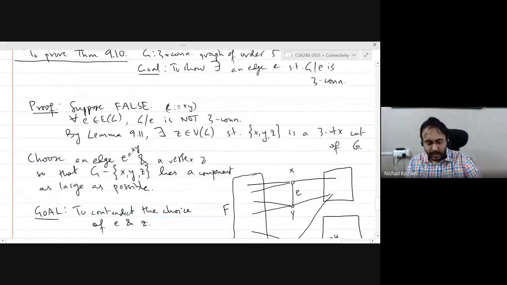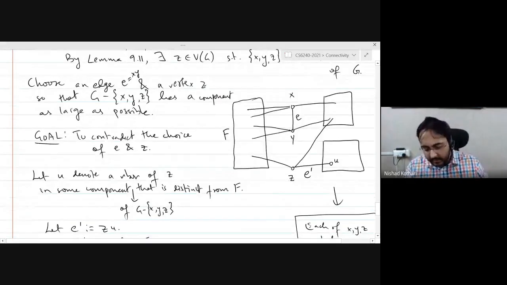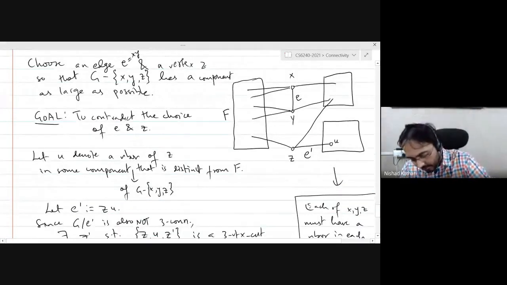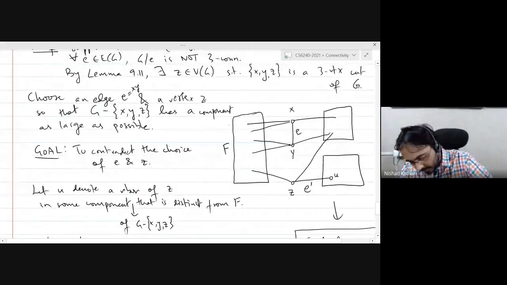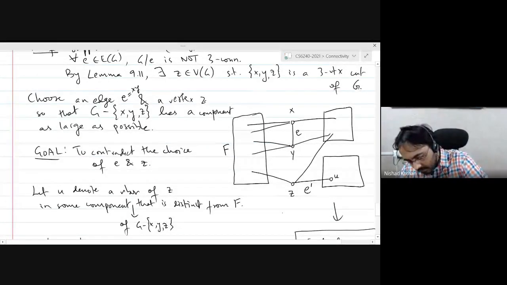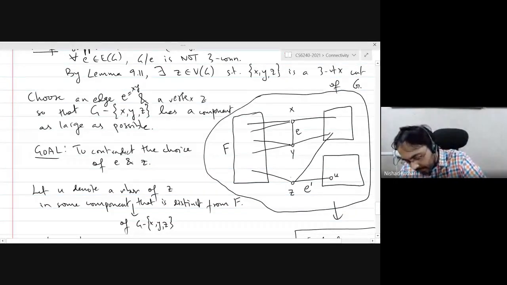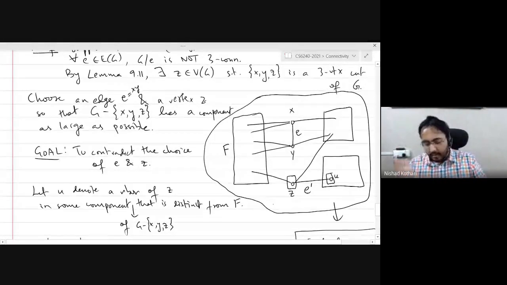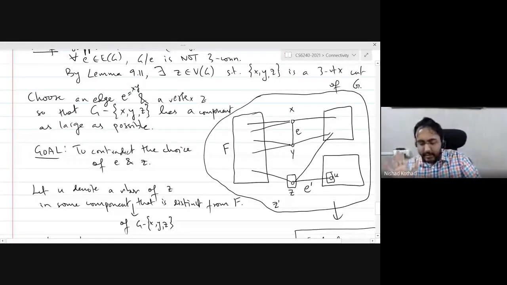Okay. So if there are no questions, then let's see why when we delete the vertices Z, U. So let's go back to this drawing. I want you all to focus on this drawing here. So what are we going to show? We are going to show that when we delete these three vertices Z, U, and another vertex Z prime, which is somewhere, I don't know where it is, you will get a component that is bigger than F in the number of vertices.